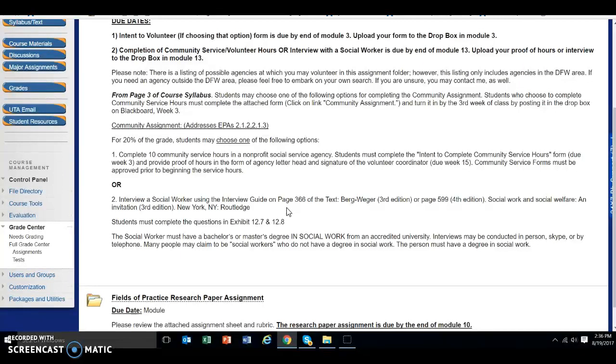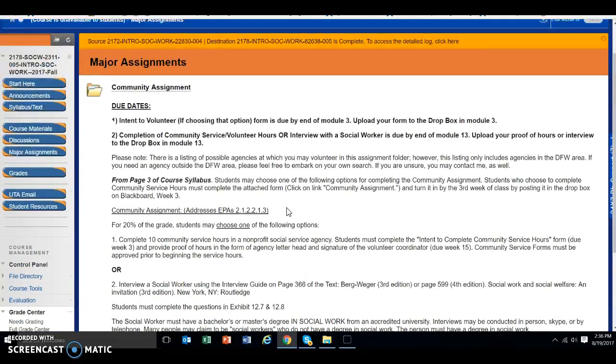According to the Council of Social Work Education, in order to be a social worker or call yourself a social worker, you have to have a degree in social work. In some states, like the state of Texas, you actually have to have a license to call yourself a social worker. So don't assume that anyone is a social worker until you know exactly what their credentials are, because you will not pass that assignment if they aren't a social worker. Okay, so there's one of two options there, so read that for detail.